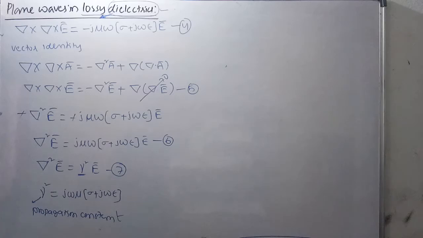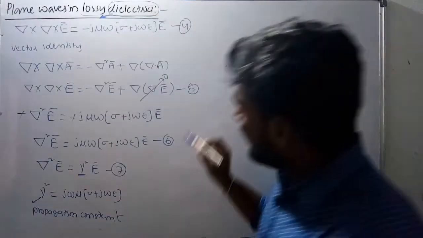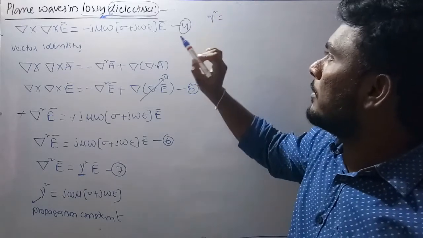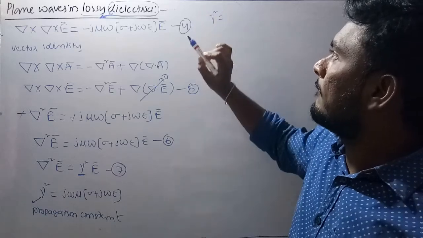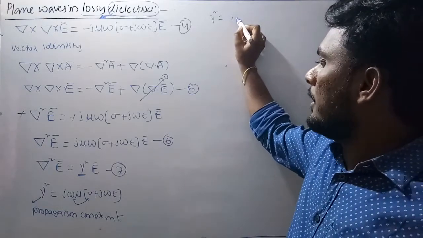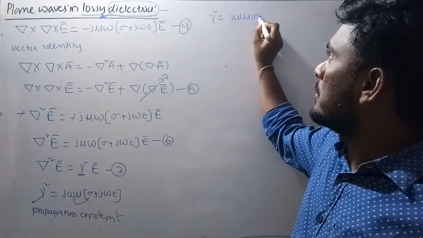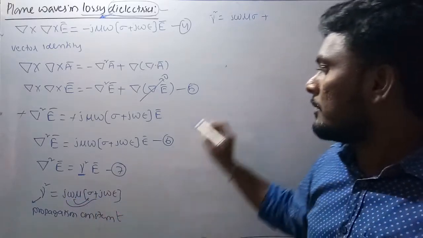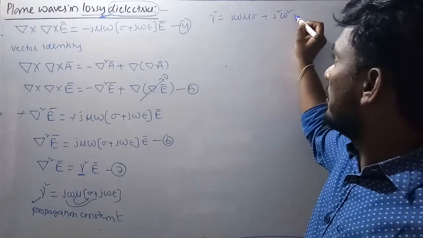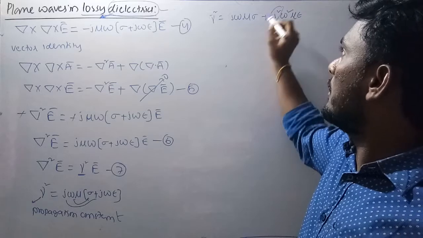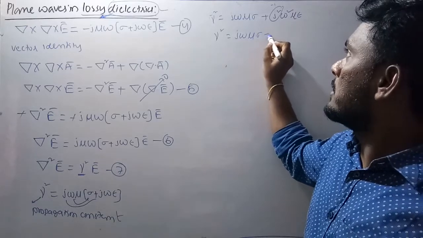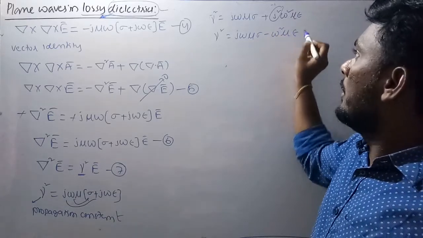Yes, gamma is called the propagation constant. So gamma square is equal to, multiplying this term, j omega mu sigma, next j with j becomes j square omega square mu epsilon. So what is j square here? It is minus 1. So gamma square is equal to j omega mu sigma minus omega square mu epsilon.